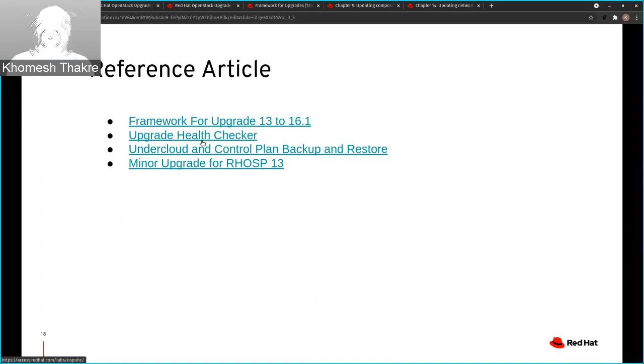Then we have the undercloud and control plane backup and restore. We are using ReaR for backing up the control plane and undercloud node. ReaR will take a file system backup of the entire node, so it saves us from the tedious job of restoring all the databases and services one by one. We can directly reinstall from the ReaR backup and we'll be back to the place where we took the backup. Then the last document is for OSP 13 minor upgrade.